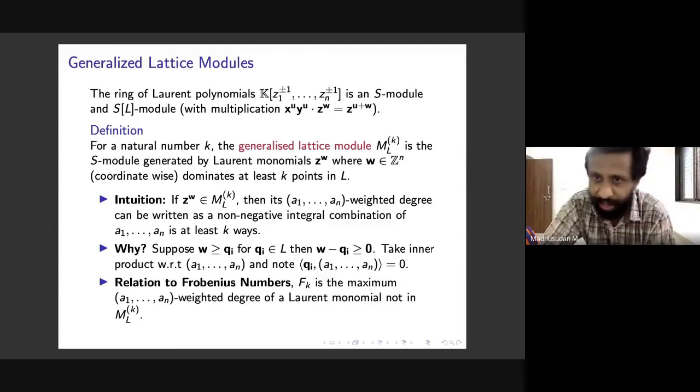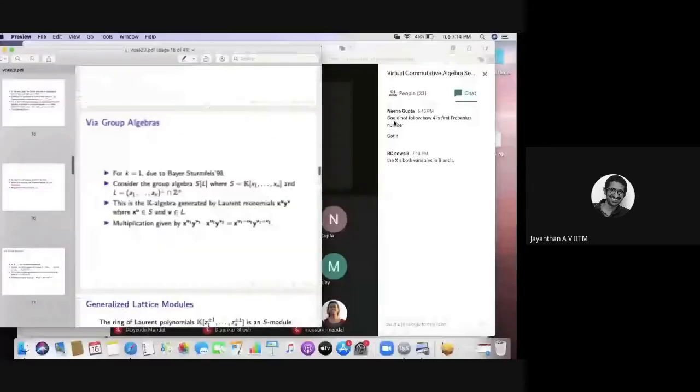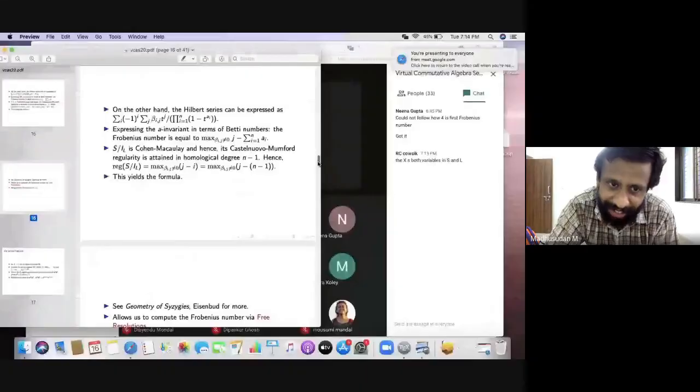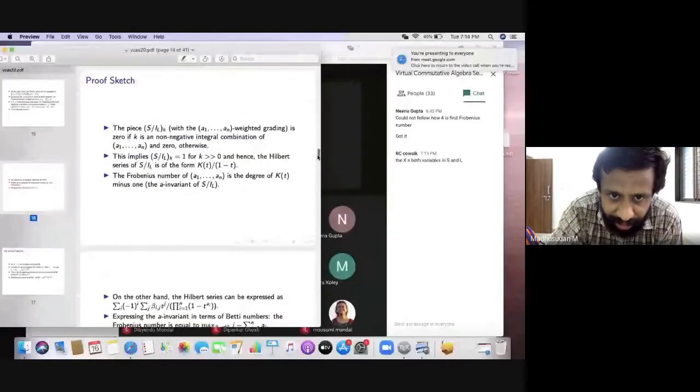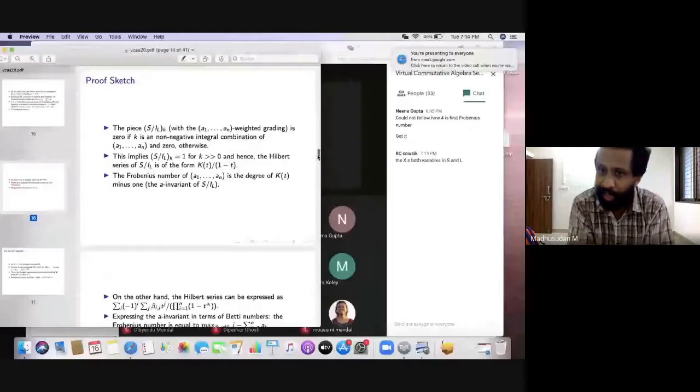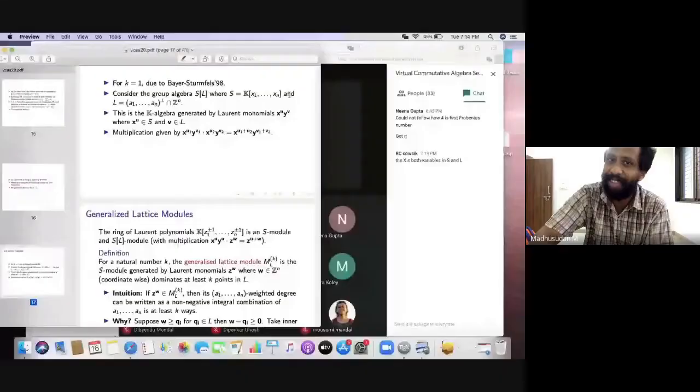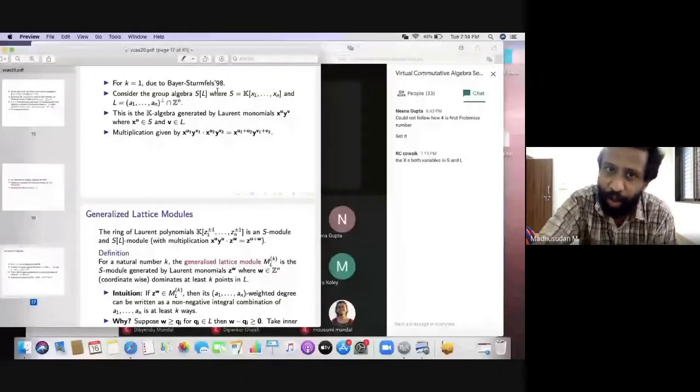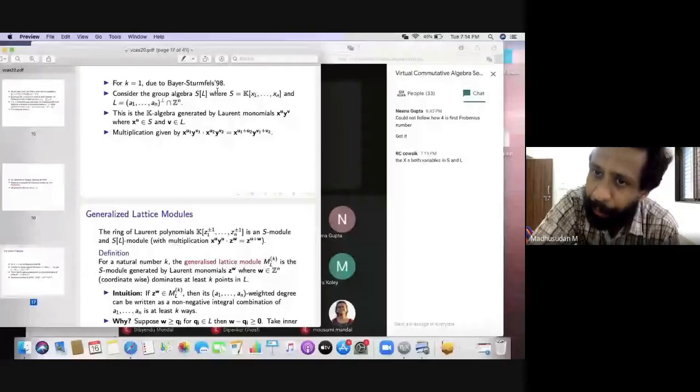Any questions? Yes, there is one from Kaushik. He's asking whether the x is both variables in S and L. No, the x corresponds to the variables in S. So S is actually k adjoin x1 to xn, and for the L part we have this y. So we have another bunch of variables y1 to yn.